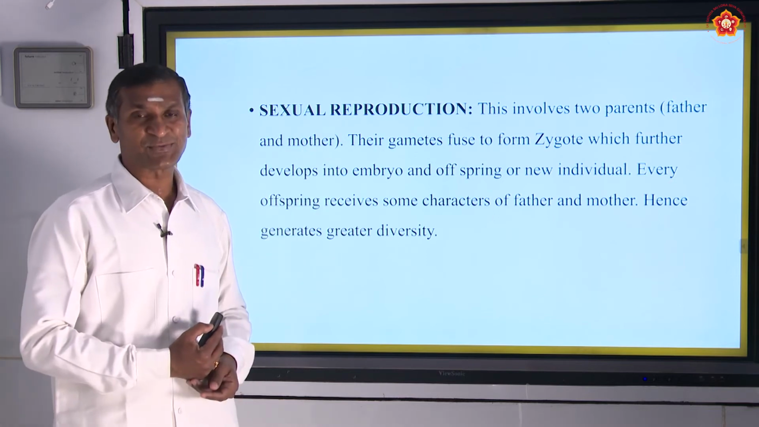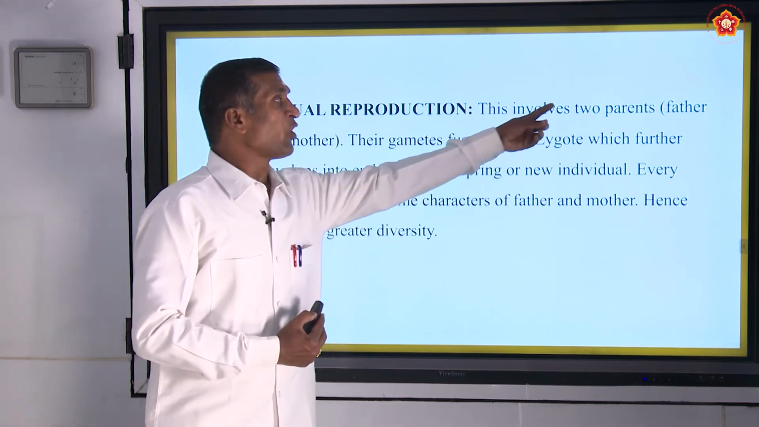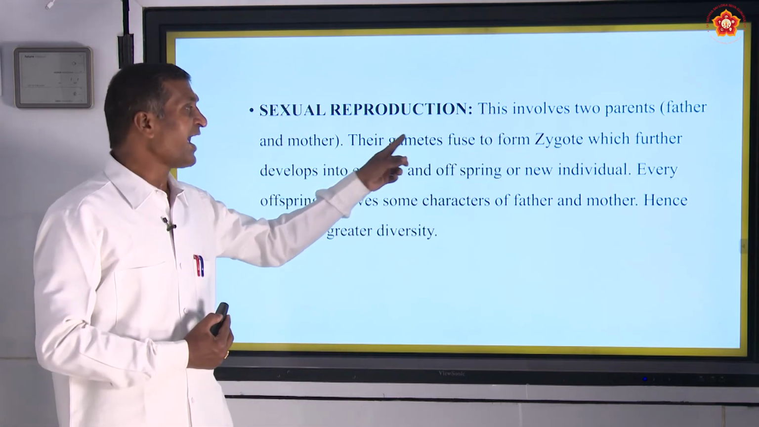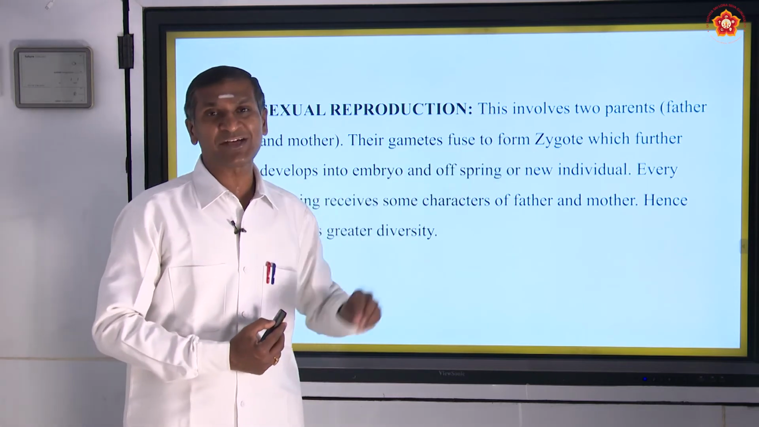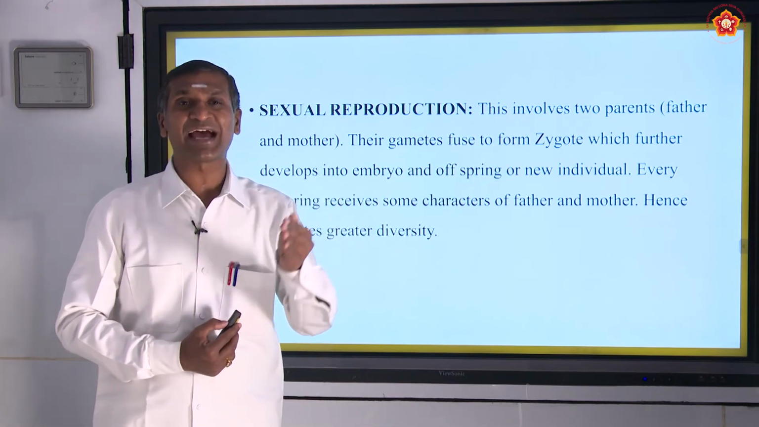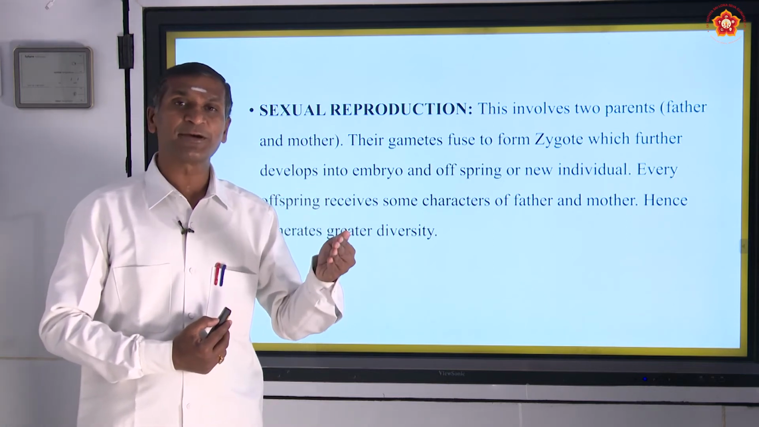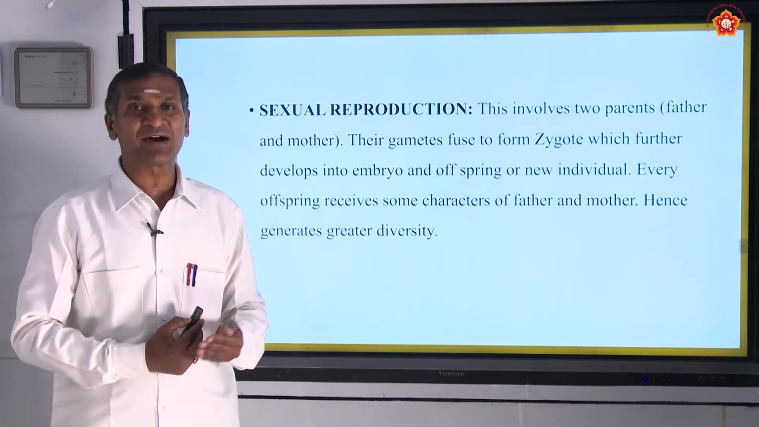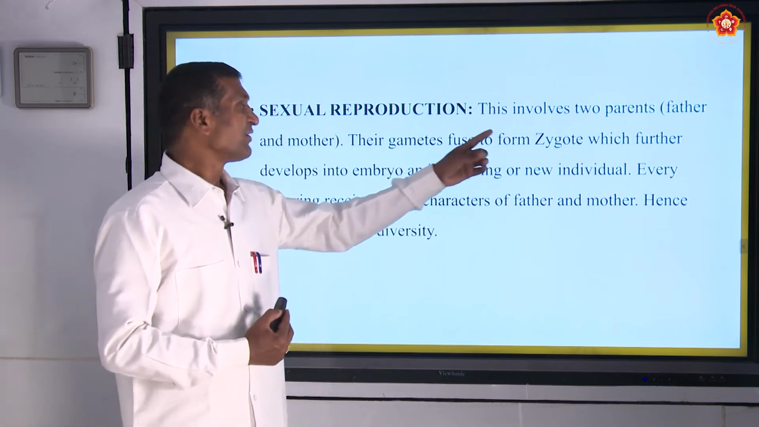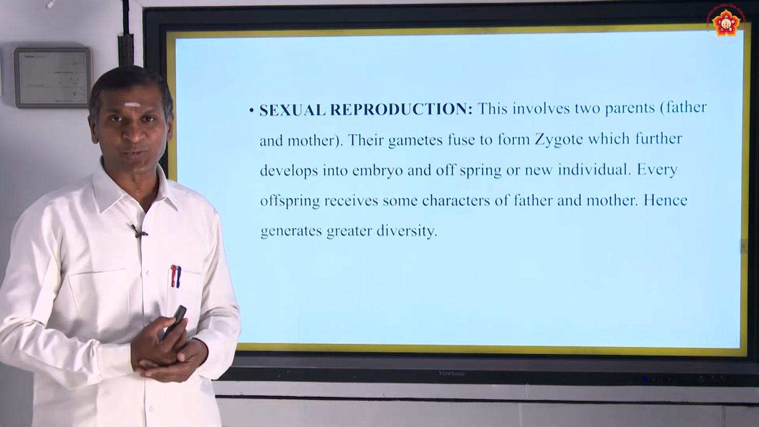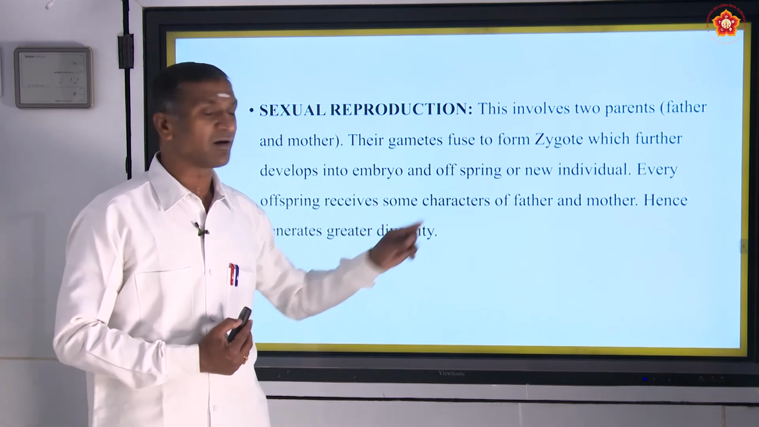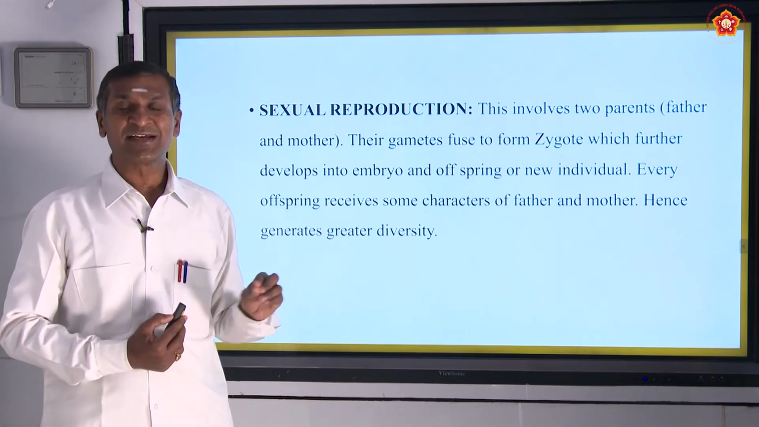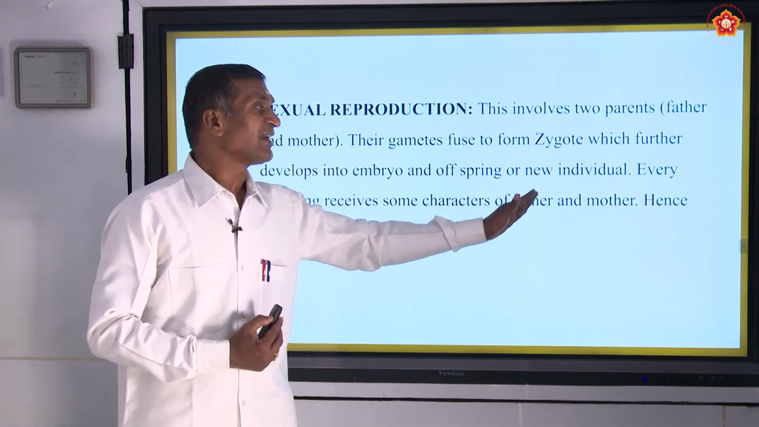Sexual reproduction, which we see in higher organisms, involves two parents, father and mother. Their gametes fuse to form the zygote. The father produces the gametes called sperms, and the mother produces the gametes called egg or ova, and they fuse and form the zygote, which further develops into an embryo and offspring, or new individual. Every offspring receives some characters of father and mother.